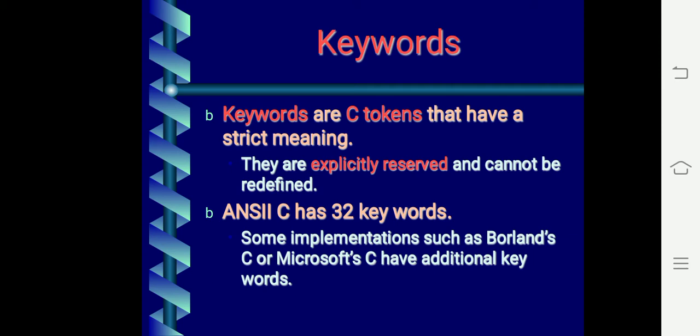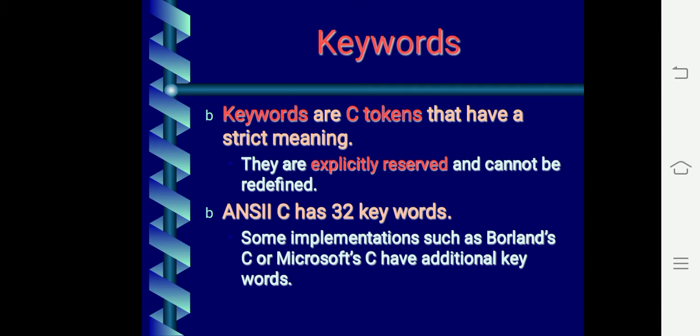Same way, we have some set of words whose meaning is known to the computer. Okay, so if I say main, the computer knows that when I write main in the program, that is the starting point of a program. If I write hash include, the computer knows that include means I have to include the header file.